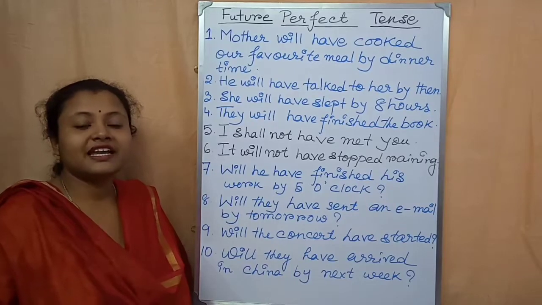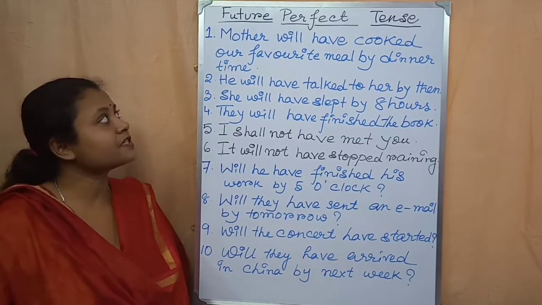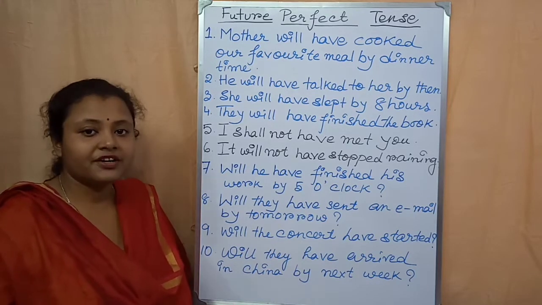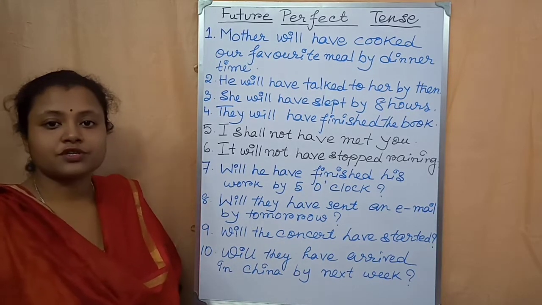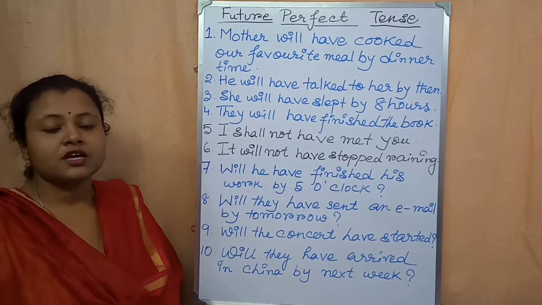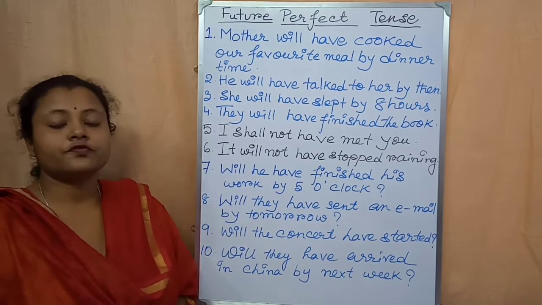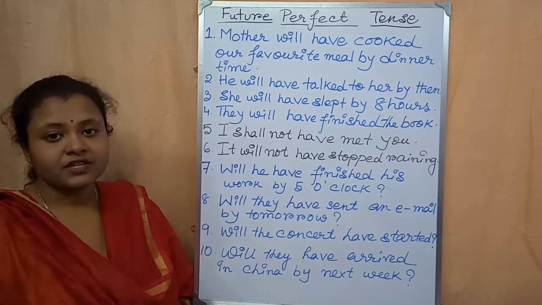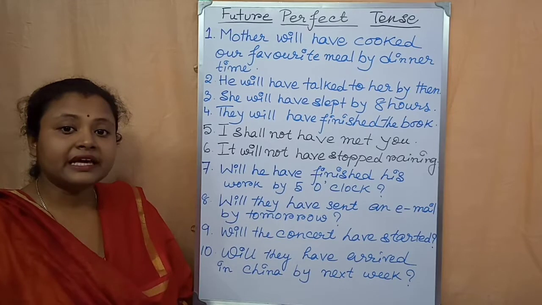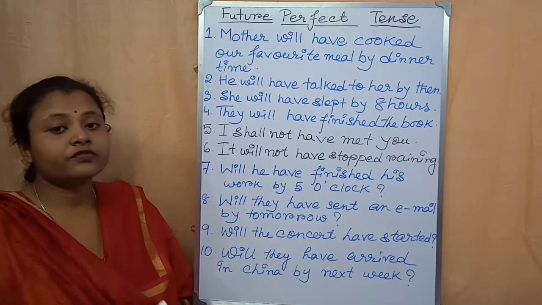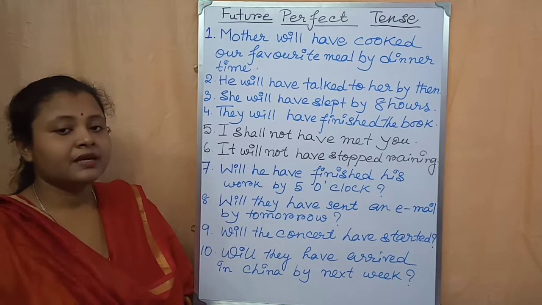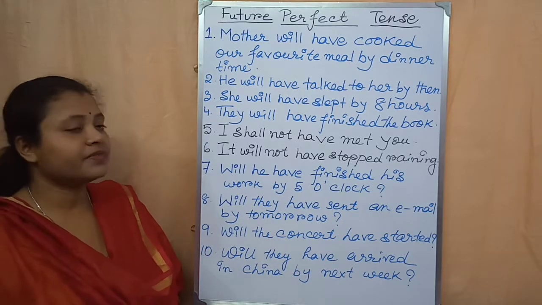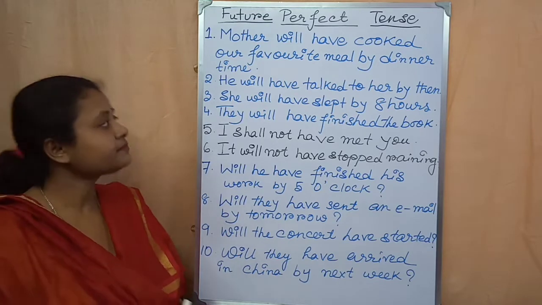Now students, let me give you some examples from future perfect tense. But before that, let me remind you of the rules of this future perfect tense. For future perfect tense, first you have to write the subject, then shall or will, after that have, then the third form of the main verb, okay? The past participle form of the main verb, then the rest of the sentence, okay?